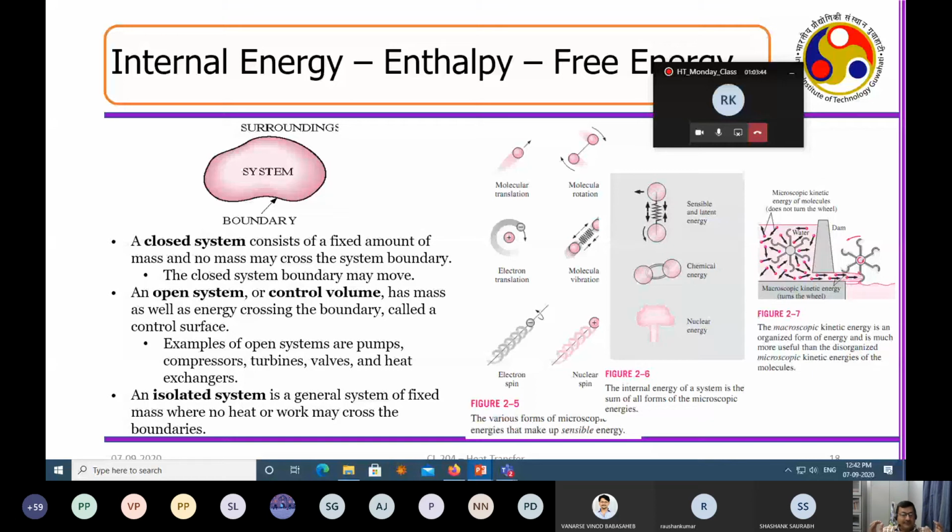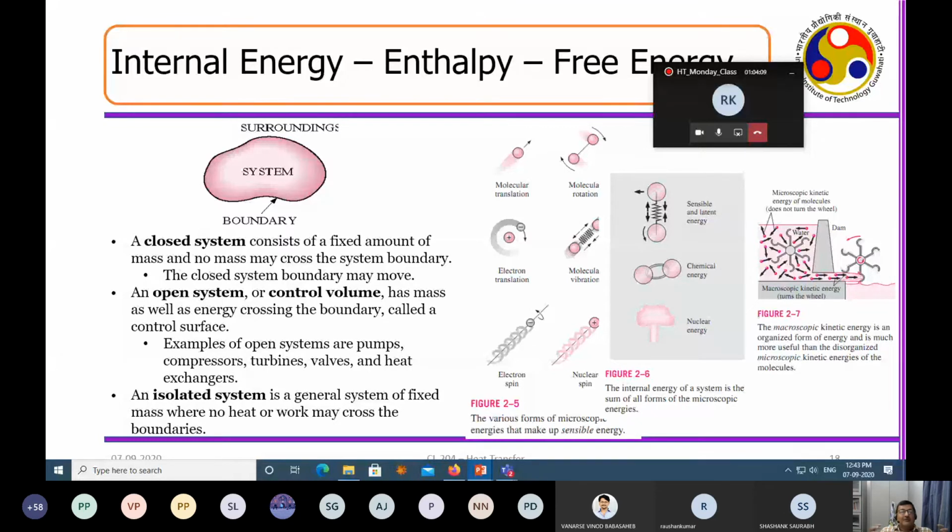A flow meter, Venturi meter, it's a system. Now, apart from the system, whatever is there, that is called surrounding. When you do an engineering calculation, you do the calculation around the system, and whatever is excluding the system that you call surrounding. And the place which is in between the system and surrounding is called the boundary.